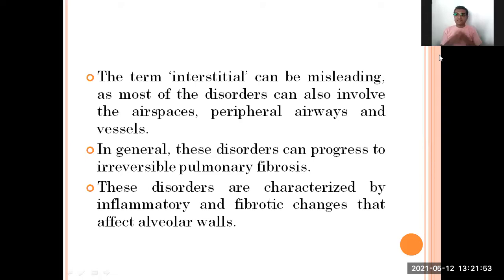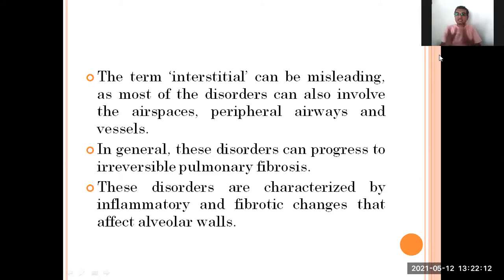Yes, and these are progressive, which is irreversible. We cannot say that in pulmonary fibrosis we can recover the patient. No, we cannot recover the patient from pulmonary fibrosis.